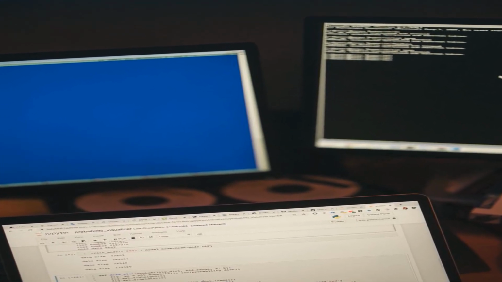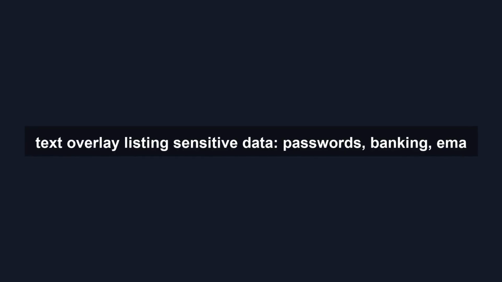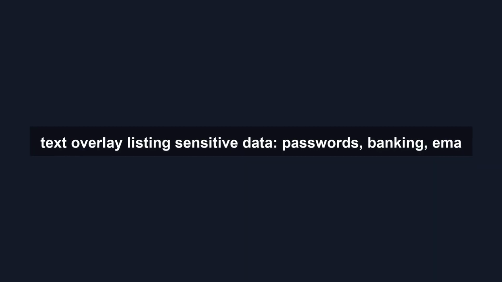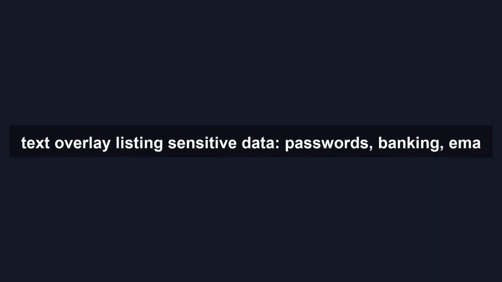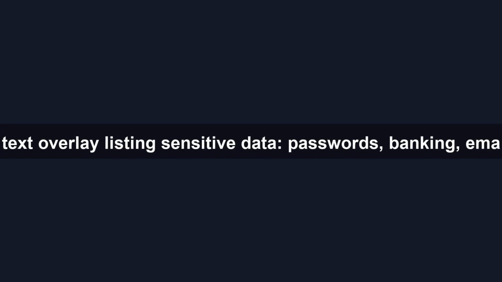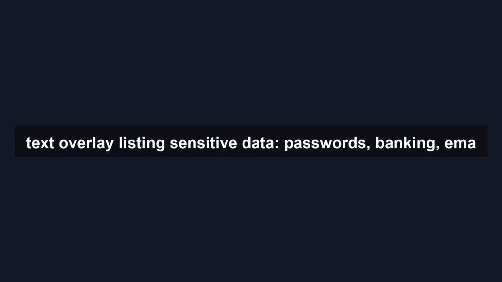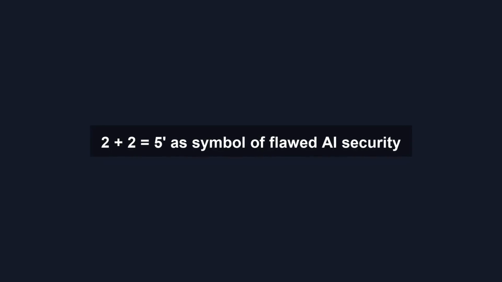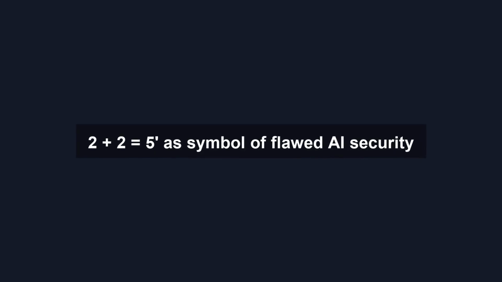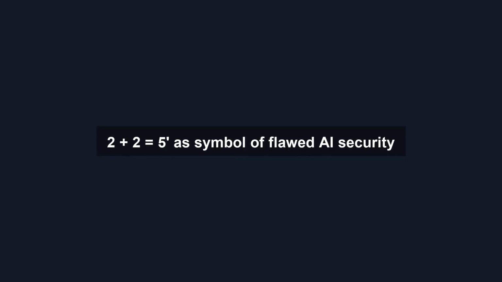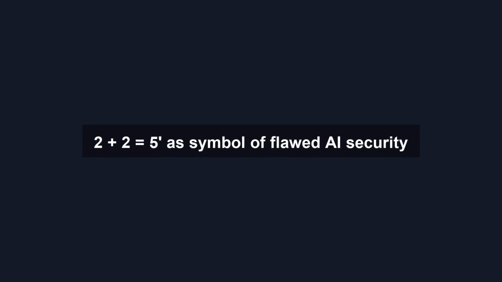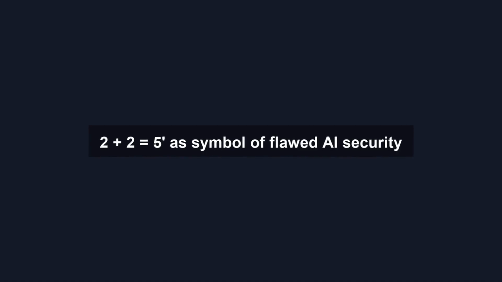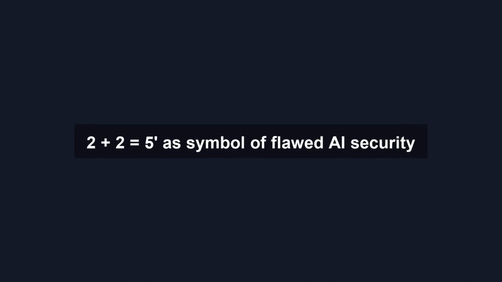The deeper issue is that we're deploying agentic AI faster than we're solving its security model. Browsers are a particularly sensitive target because they sit in the middle of almost everything you do online. Passwords, banking, email, personal data. Handing all of that to an AI that can be manipulated through the pages it visits is a significant bet. That doesn't mean AI browsers are dead on arrival. But it does mean the security bar needs to be a lot higher before these things are handling sensitive tasks for millions of people. Right now, the research suggests that bar hasn't been met, and a math trick that convinces an AI 2 plus 2 equals 5 is probably the most memorable proof of that.